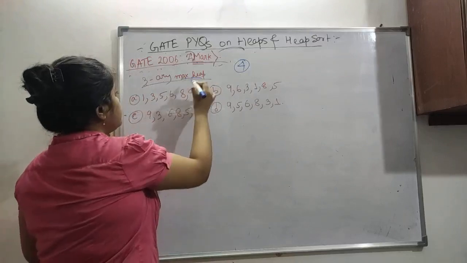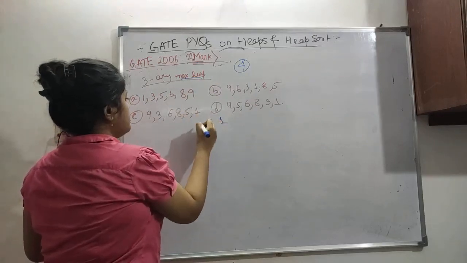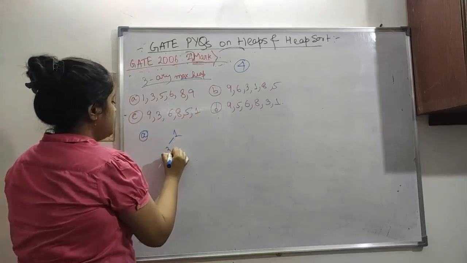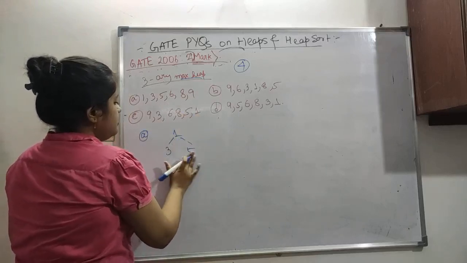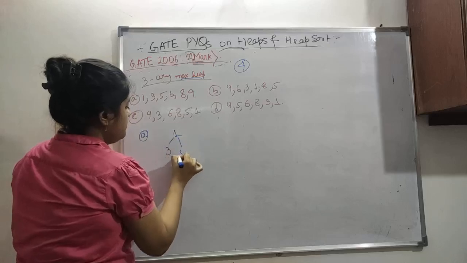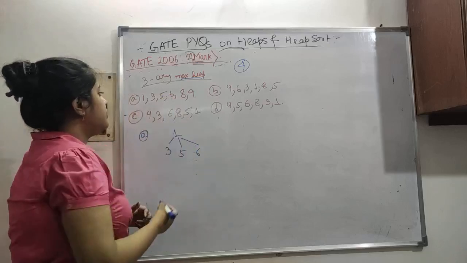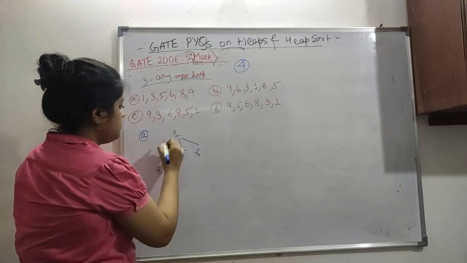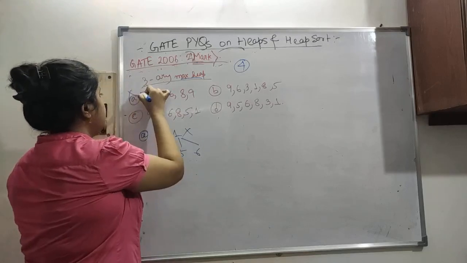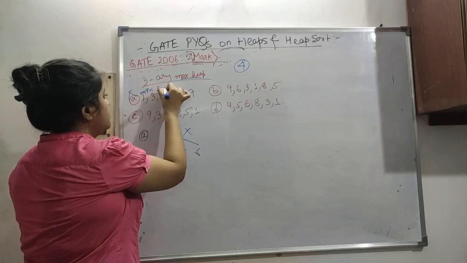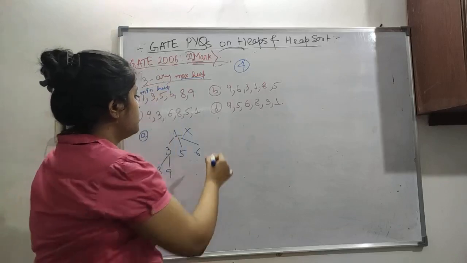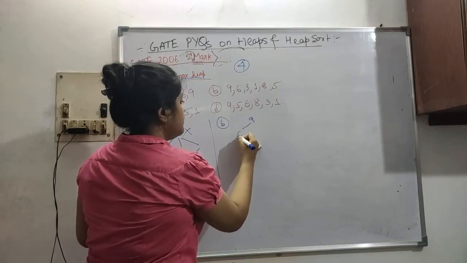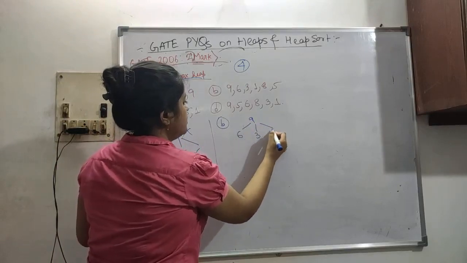Now let's see max heap. First is option A. Let's do option A. So 3, 5, 6, 8, 9. I don't know why this is given. This is basically a min heap, so it's not possible. It's false.